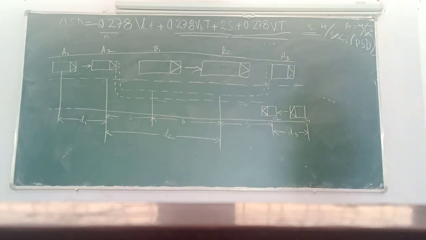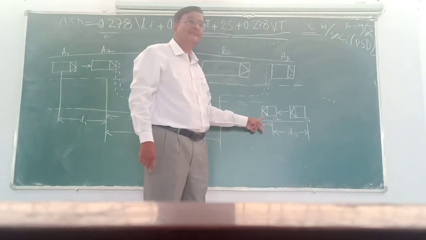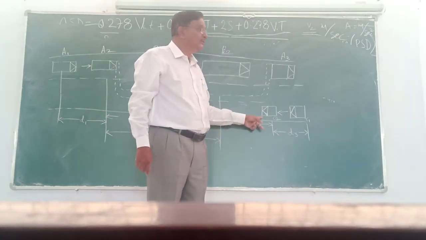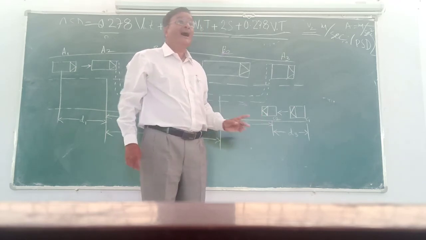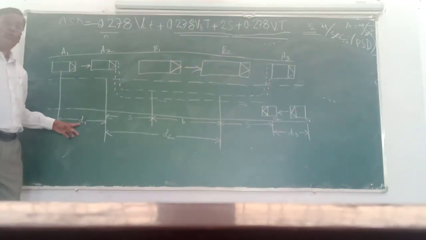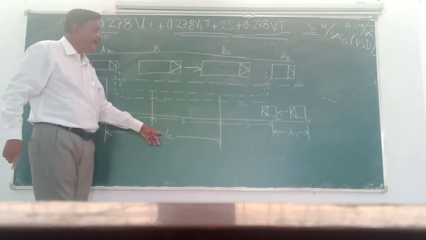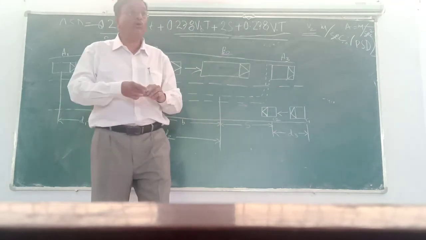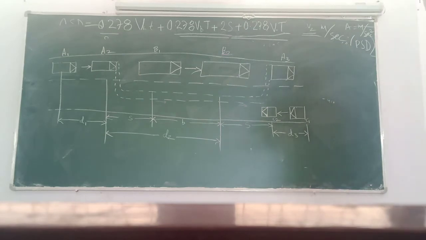By that time, the oncoming vehicle, or the opposite coming vehicle, has moved from C1 to C2. What are the distances involved? Look here. D1 is there, D2 is there, then D3 is there, in meters of course. Now I am going to tell you the meaning of D1. Look at that blackboard, don't look at me.